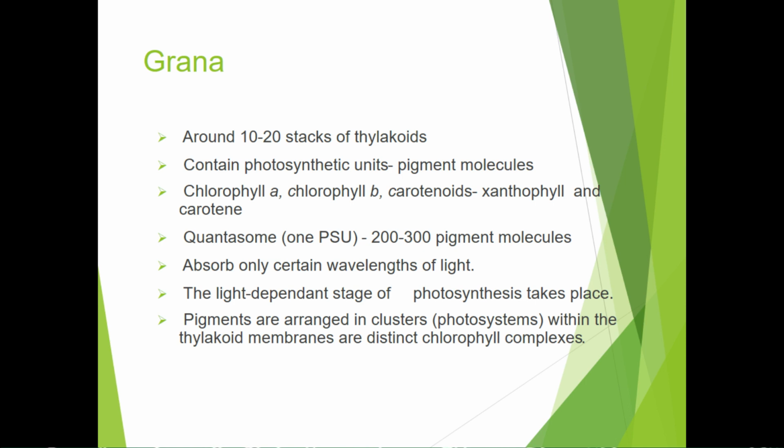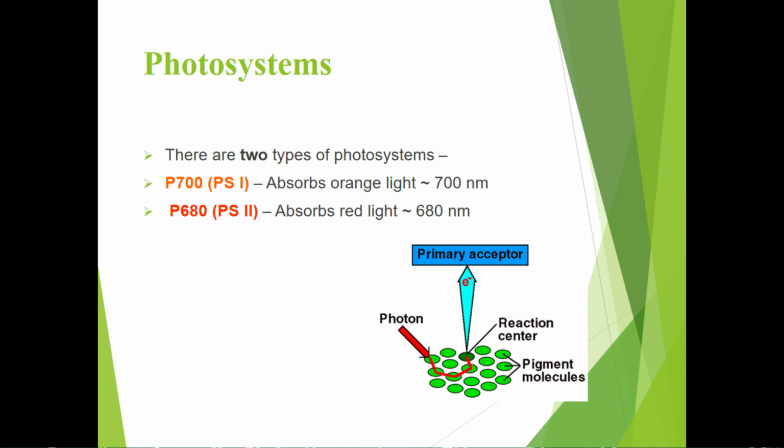And these pigment molecules can absorb only certain wavelengths of light. And only the visible solar spectrum is absorbed by the pigment molecules. And the light-dependent stage of photosynthesis takes place within these thylakoids. The pigments are arranged in clusters which are called the photosystems, and these photosystems are present within the thylakoid membranes which form distinct chlorophyll complexes.